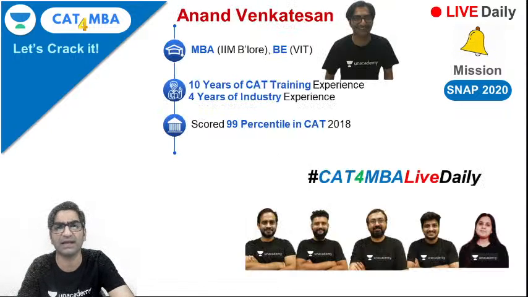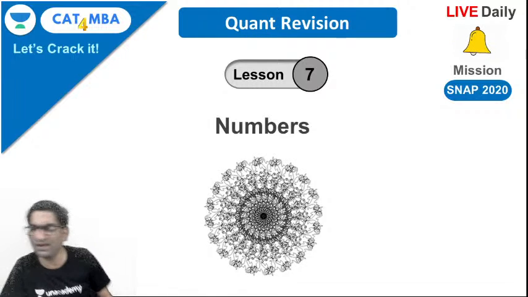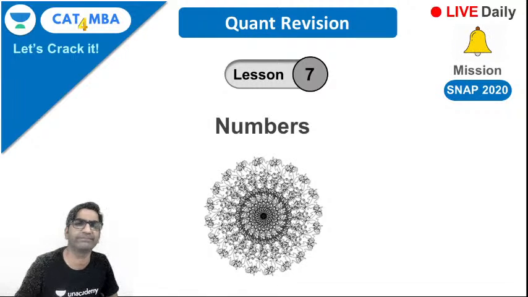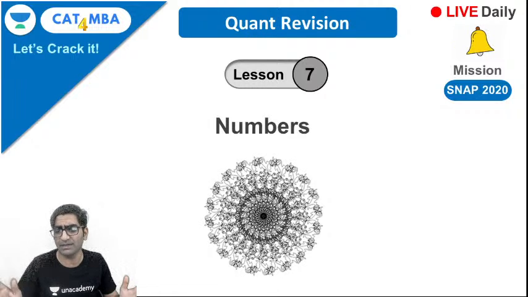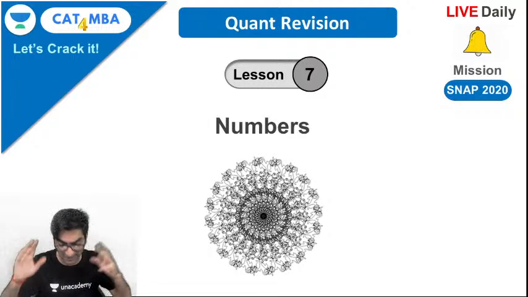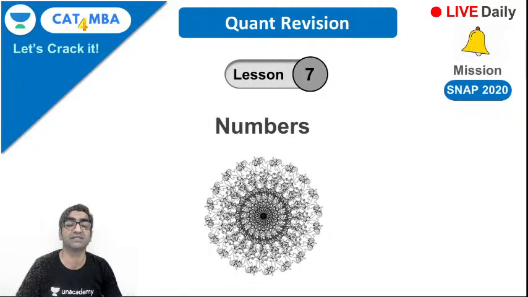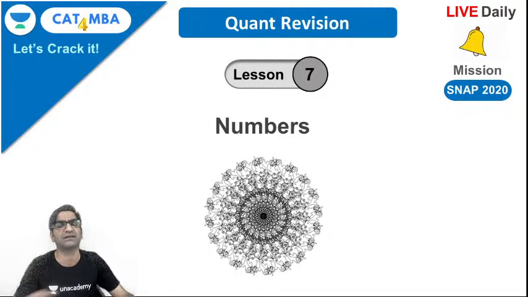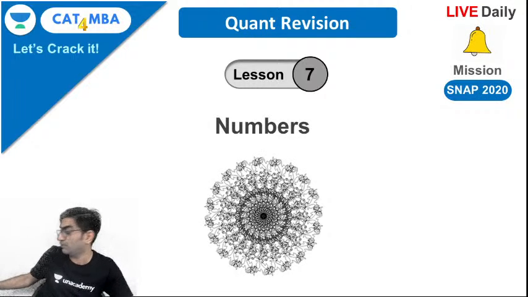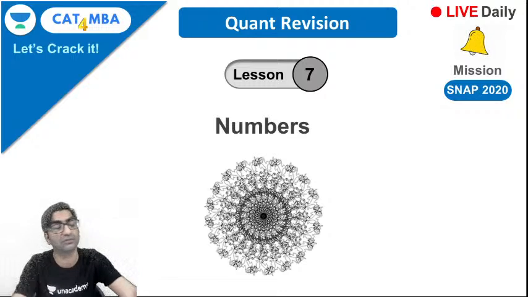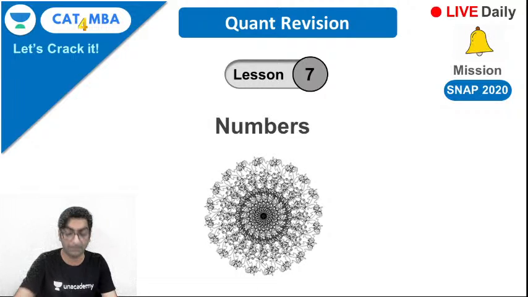Snap 2021 के लिए target कर रहे हैं. आज का topic है number systems. Today we'll take a look at this very important topic. Any exam, whether it's CAT, GMAT, IFT, Snap, NMAT, बिना number system के कोई भी exam incomplete है, or even the IPMAT, right? It's a very important topic, and today we'll look at a variety of questions जो नंबर सिस्टम से आते हैं. बिल्कुल बेसिक लेवल पे ही करेंगे, बहुत ज्यादा टफ नहीं करेंगे. So all of the questions that we're going to discuss in today's session will all be critical. You need to be able to identify such problems in the exam, pick them and attempt those for sure, right?